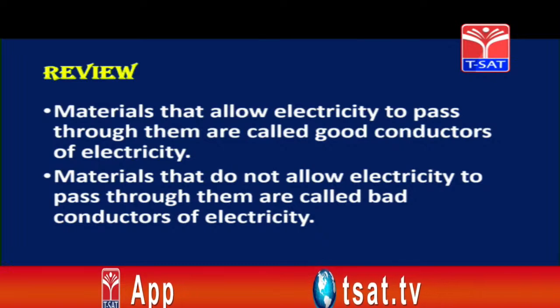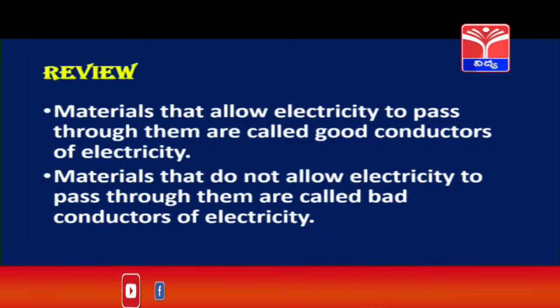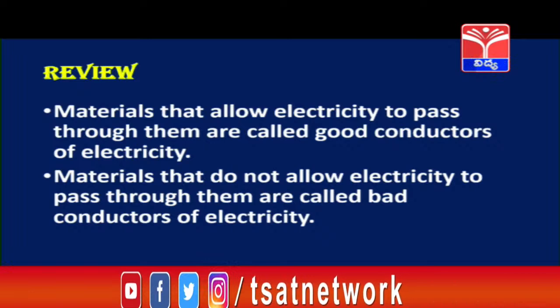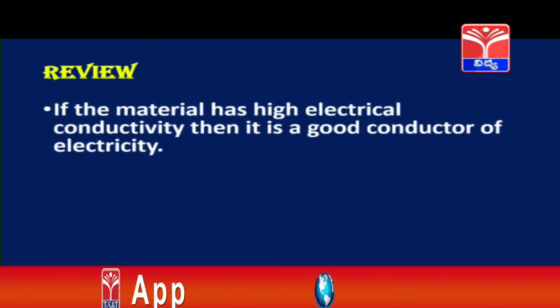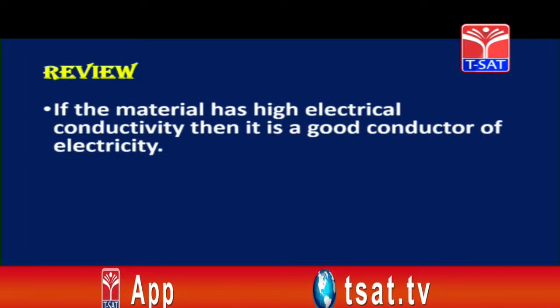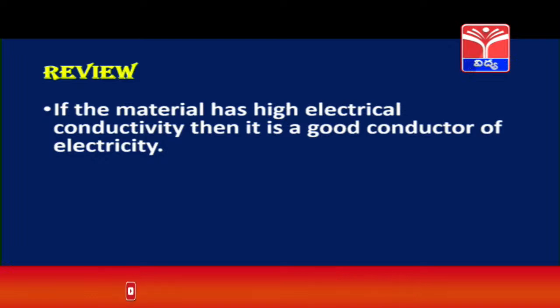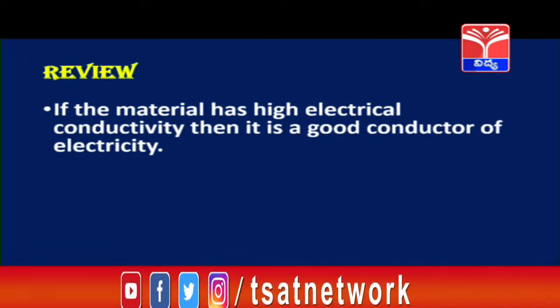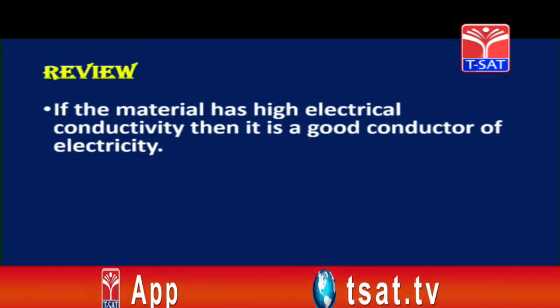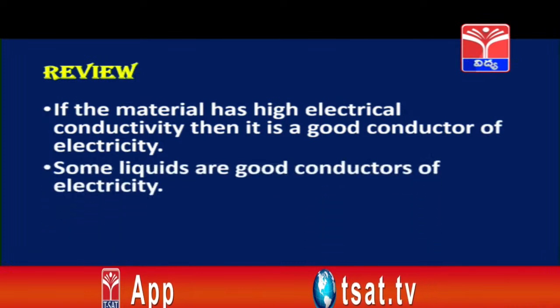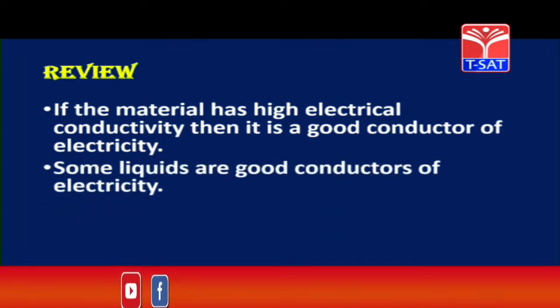And then we have seen materials that do not allow electricity to pass through them are called as bad conductors of electricity, like plastic, paper, rubber and wood. Then we have also seen that if the material has high electrical conductivity, then it is a good conductor of electricity. Electrical conductivity is a nature or a phenomena present in all the substances. Higher the electrical conductivity, the more good conductor it becomes. Some liquids are good conductors of electricity.